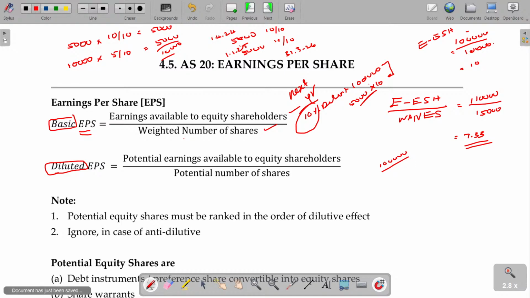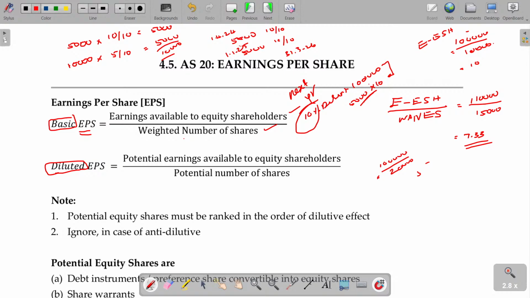For every one share, one bonus share means 10,000 becomes 20,000. Then your EPS will be 5 rupees. Basic EPS is 10 rupees, but diluted EPS in the next year may be 5 rupees because I am issuing the bonus share. The denominator number is increasing. The same EPS will not exist in the coming year.